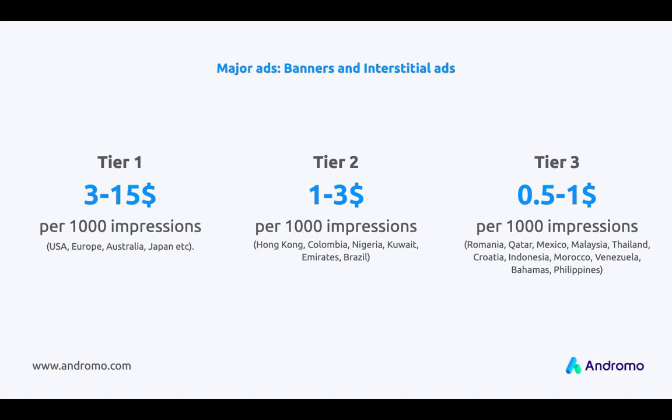We're talking about interstitial ads now. If your app is mostly used in tier 2 countries, then you will get paid between $1 and $3 per 1,000 impressions. Tier 3 countries, between 50 cents and $1 per 1,000 impressions. Also keep in mind that in most cases your app will be used in 2 tiers or in all 3 at the same time.